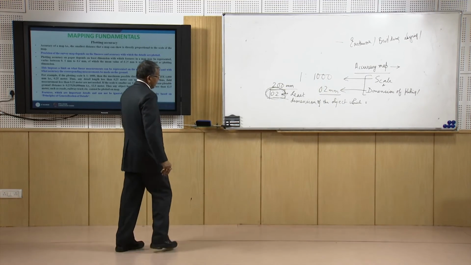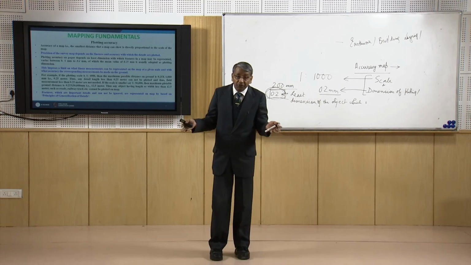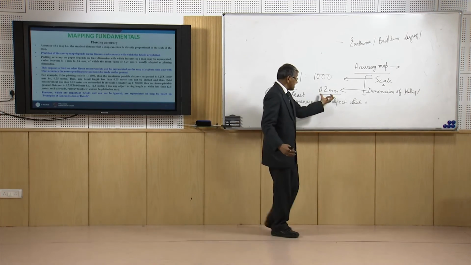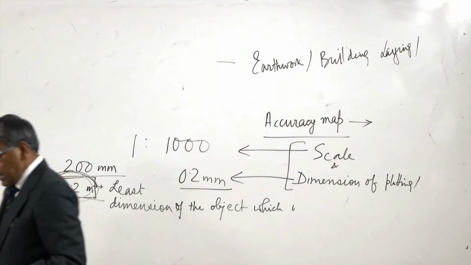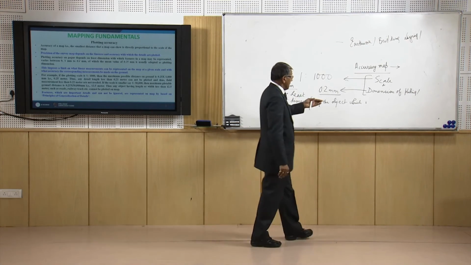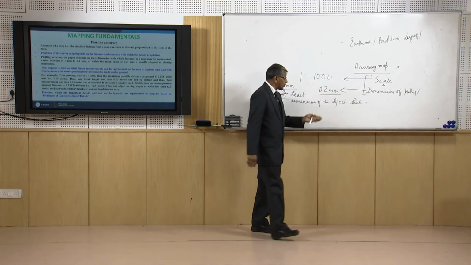Now you can see that depending upon the dimension of the objects for our purpose, indirectly, because this plotting dimension is more or less constant. If we go for automated or computer-oriented presentation, there is a restricted dimension to which we can go.